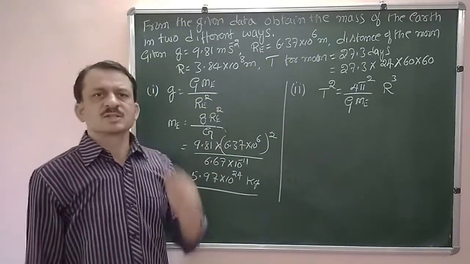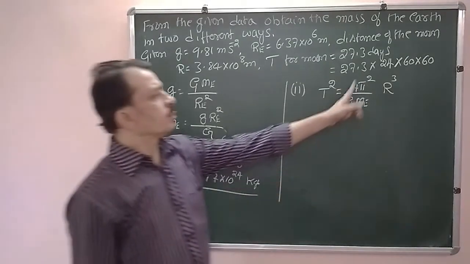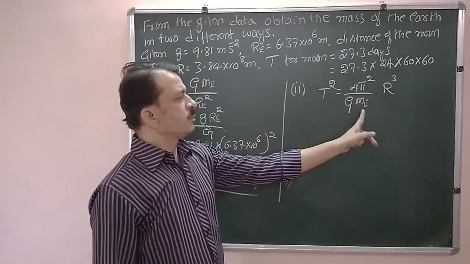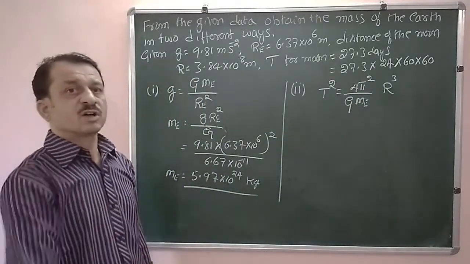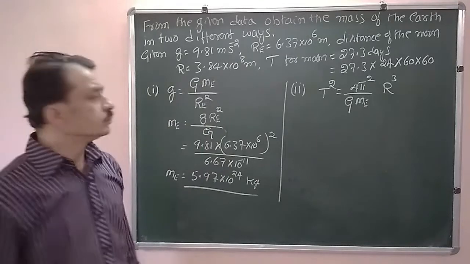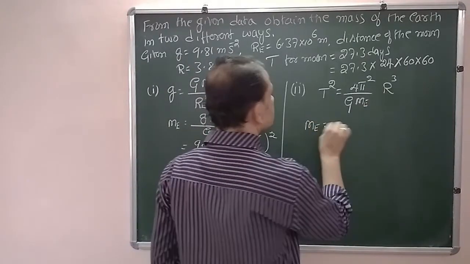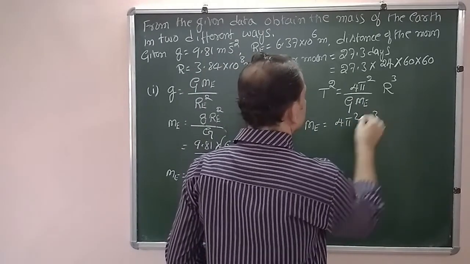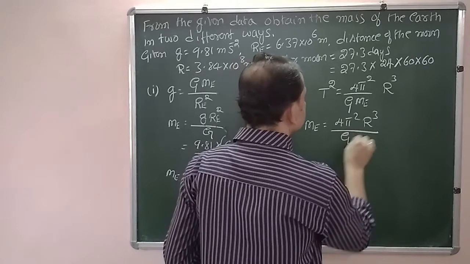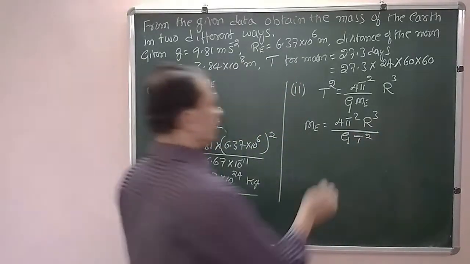According to Kepler's third law, T square is equal to 4 pi square divided by G Me into R cube, where R is the radius of that circular orbit of the moon. So from this one, Me, mass of the earth, is equal to 4 pi square R cube divided by G into T square. Now substitute the values and simplify.